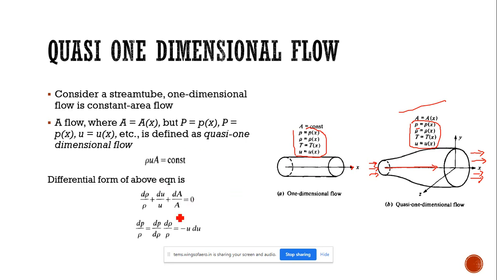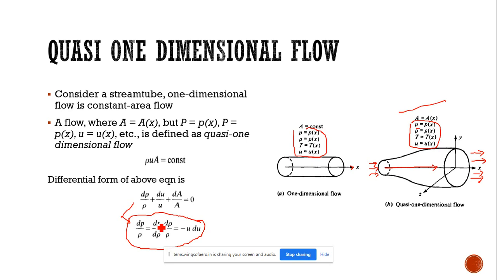Then we have the equation dp by rho equal to minus u into du. This equation comes after some derivation, which I neglected just for simplification. After this we will consider the momentum equation, where the area and pressure will be concentrated.